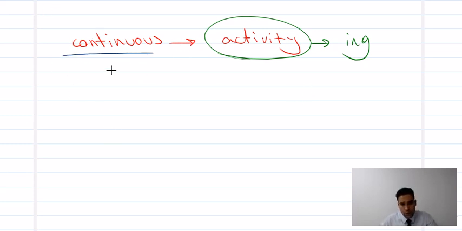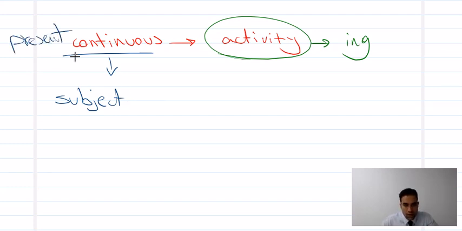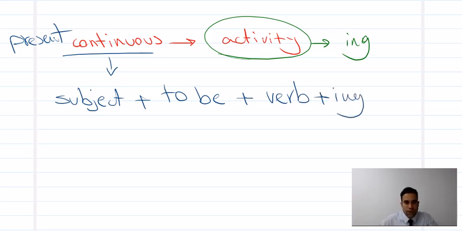For the continuous form, we have this subject. Of course, for present continuous, let me write it here. For present continuous, subject plus to be, and then we have verb, then we have ing. So which to be?